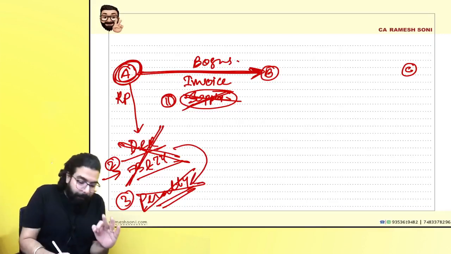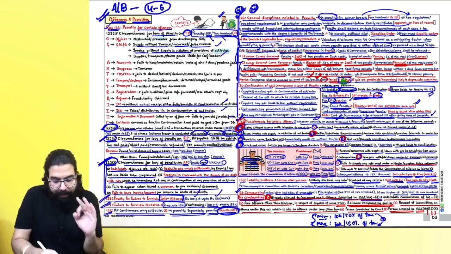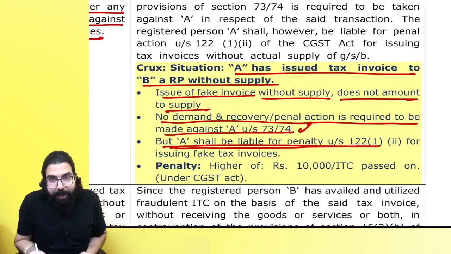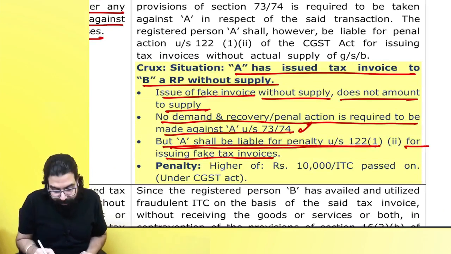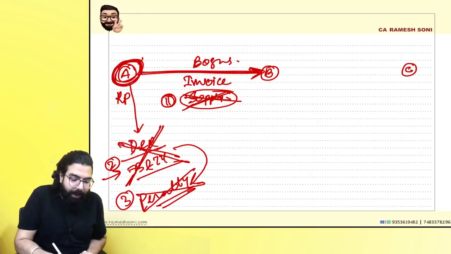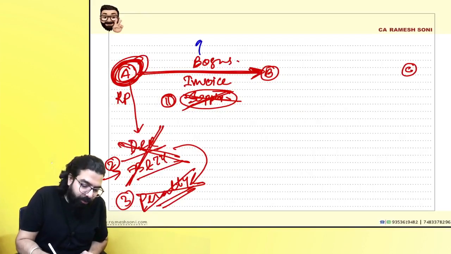But because you have evaded the tax here, they are telling us that A is liable for a penalty under section 122(1) for issuing a fake invoice, which is 10,000 rupees, or the ITC which you have passed on. So what will come on A for issuing a bogus invoice?